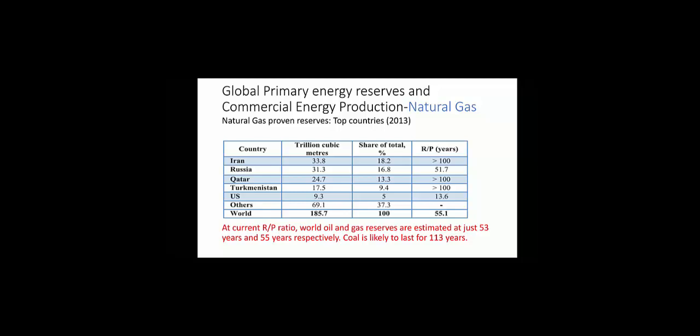Then we conclude that at the current R by P ratio, meaning reserve divided by production ratio in years, world oil and gas reserves are estimated at just 53 years and 55 years respectively. Coal is likely to last for 113 years.